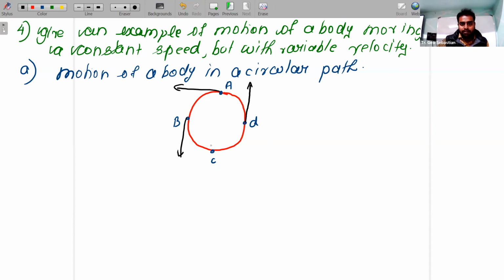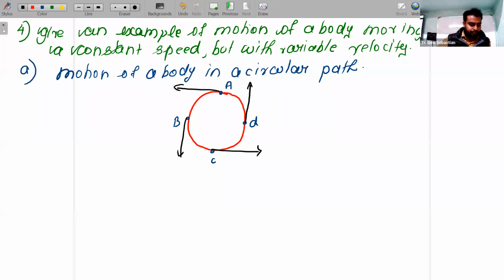Am I right? So under this condition, what happens? The body moves in a circular path. The body will be moving at constant speed, but variable velocity. So if they ask you to draw, you can draw this diagram. Fine.